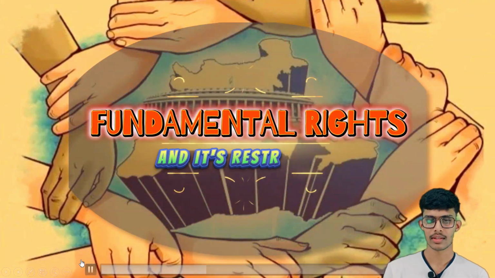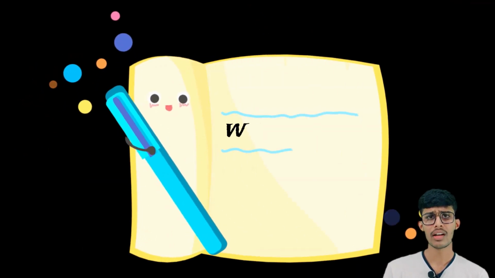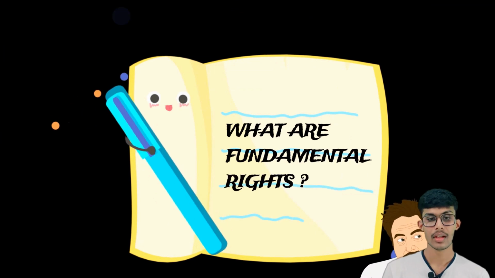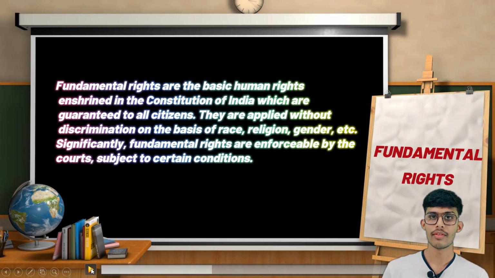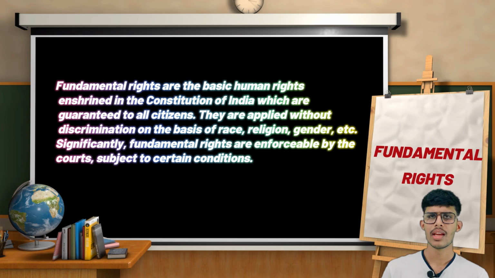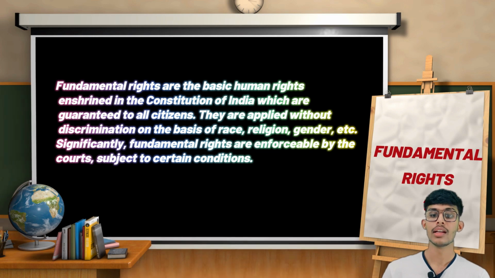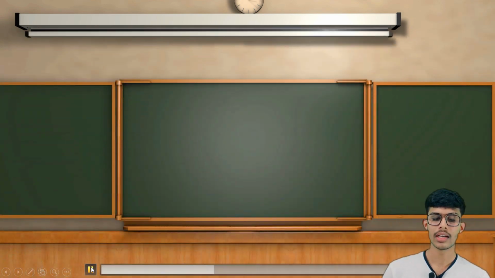Now the third topic is fundamental rights and its restrictions. So what are the fundamental rights? Fundamental rights are the basic human rights enshrined in the Constitution of India, which are guaranteed to all citizens. Means these are some basic rights which are given to all the citizens of the country. They are applied without discrimination on the basis of race, religion, gender, etc. Means it is given to all without any discrimination. Significantly, fundamental rights are enforceable by the courts subject to certain conditions.